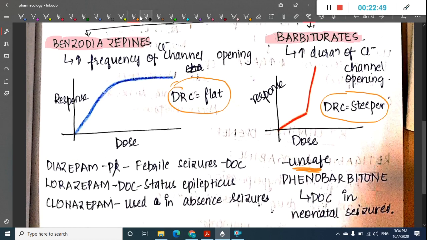We have diazepam, used in febrile seizures in children, especially by the per-rectal route; it is the drug of choice. Lorazepam is the drug of choice for status epilepticus. Clonazepam is used in absence seizures. Among barbiturates, phenobarbital is used in neonatal seizures.